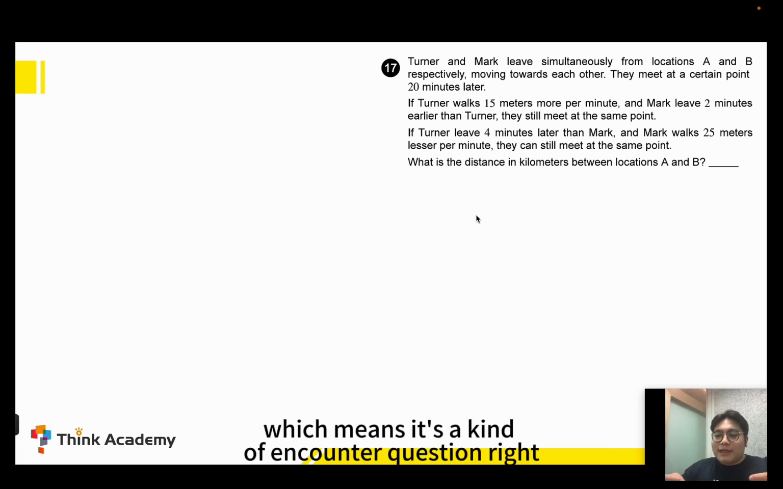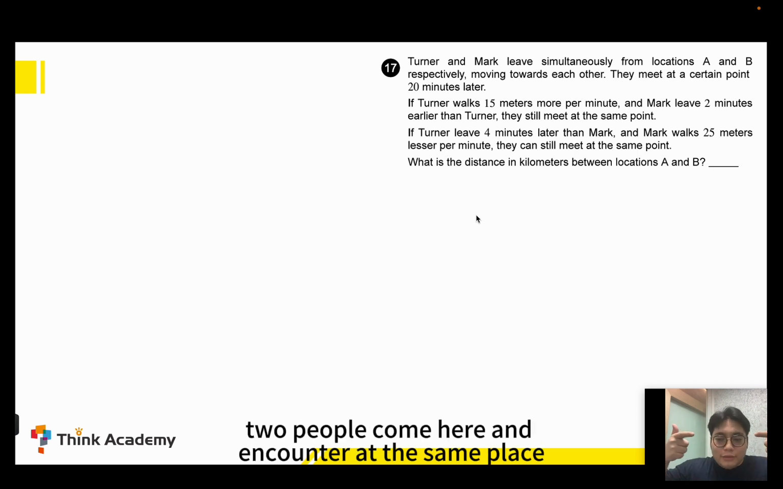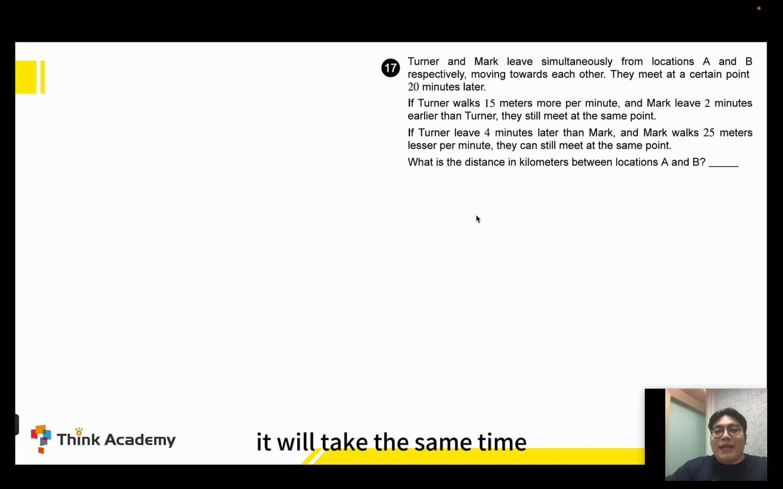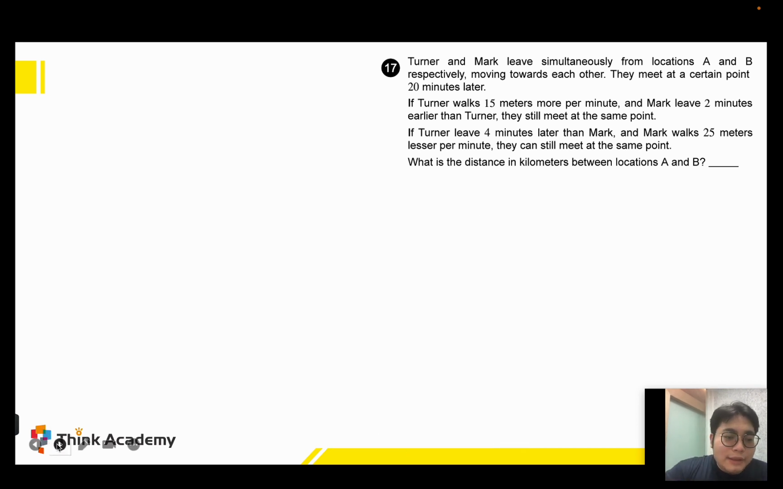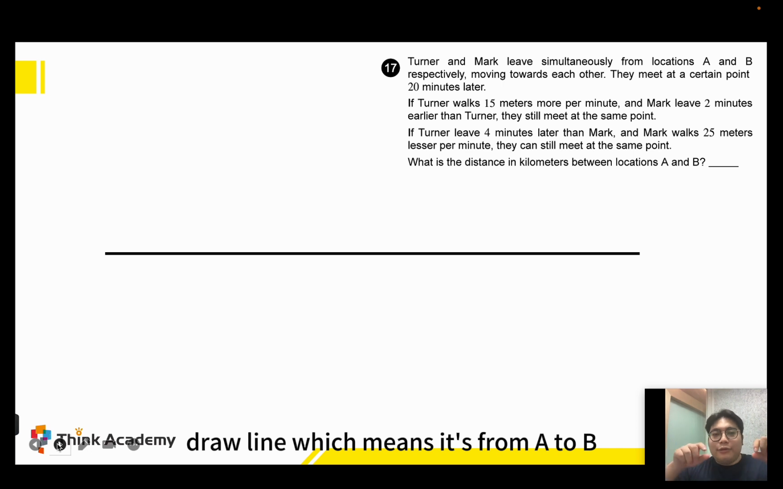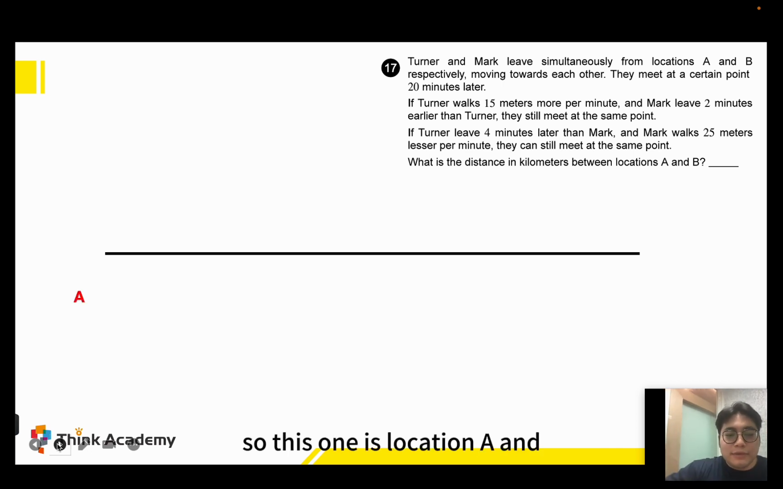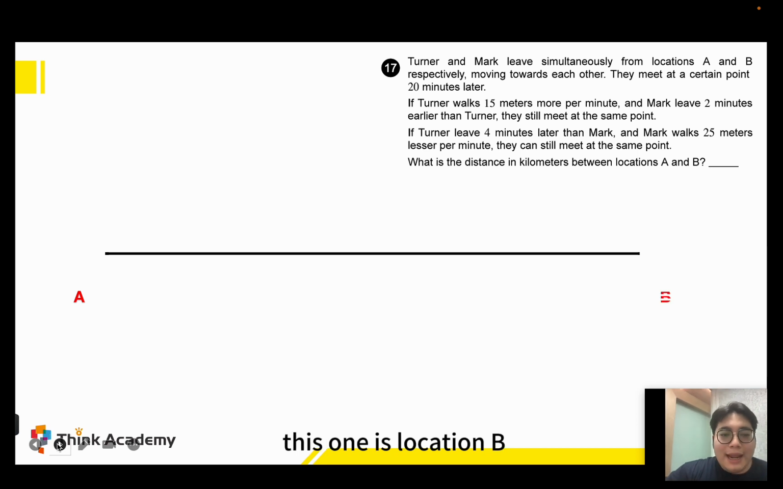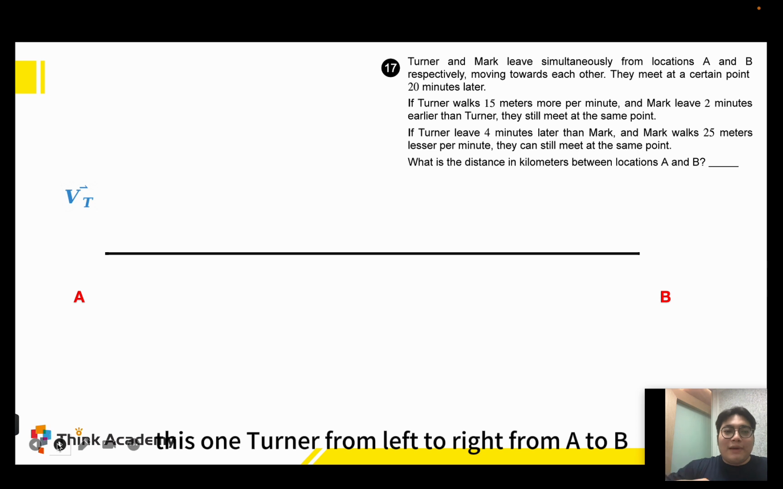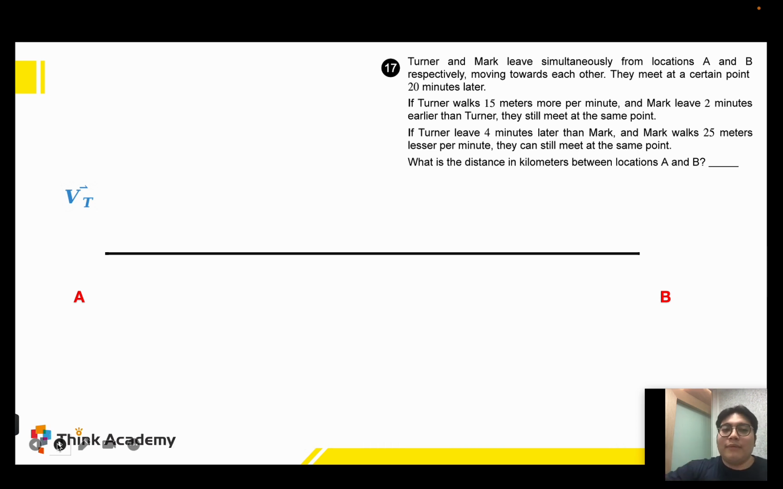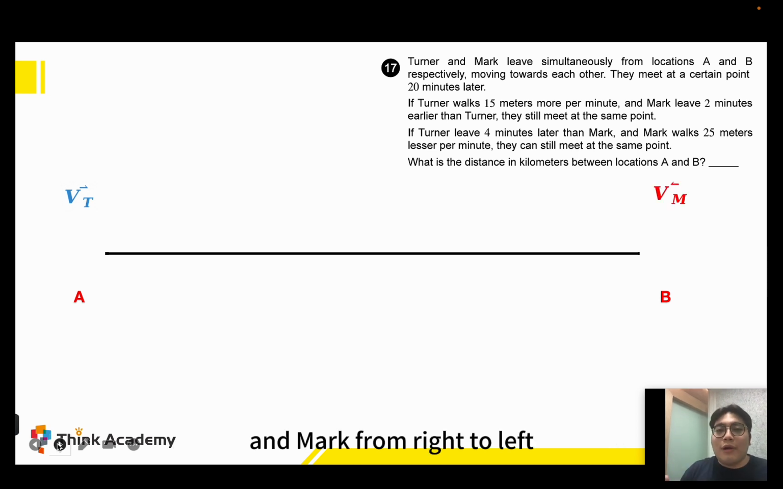which means it's a kind of encounter question, right? Two people come here and encounter at the same place. It will take the same time. So actually we can draw a line from A to B. This one is location A and this one is location B. This one is Turner from left to right, from A to B, and Mark from right to left.